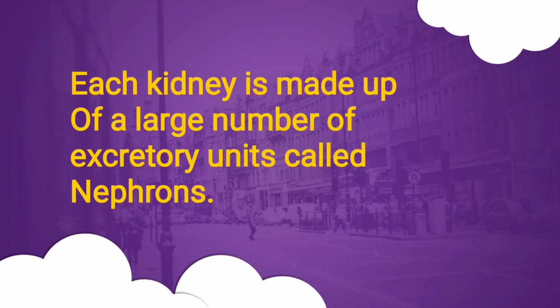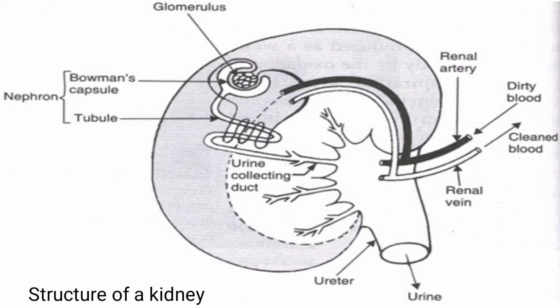Next, each kidney is made up of a large number of excretory units called nephrons. Nephron is the basic unit from which our kidney is made. So this is the structure of the kidney, which consists of nephrons. Nephron consists of Bowman's capsule and tubule.